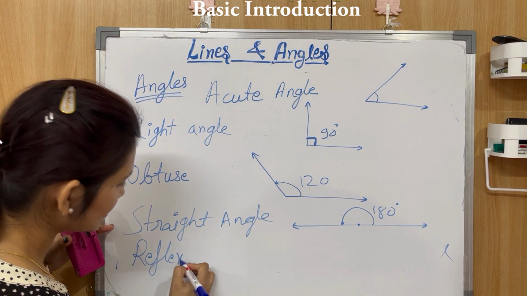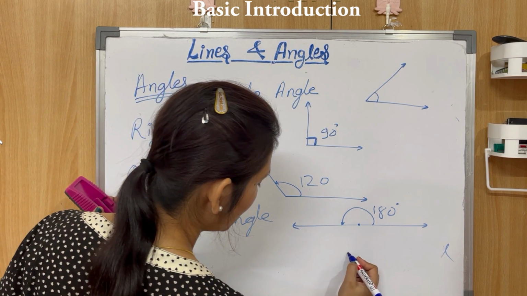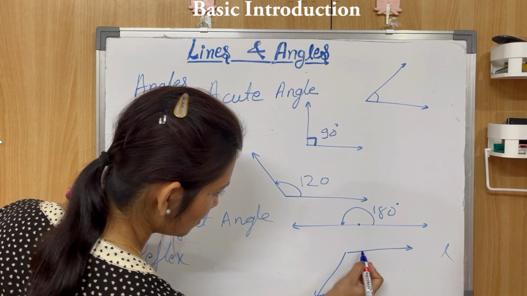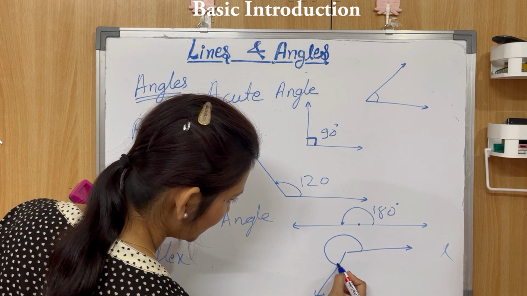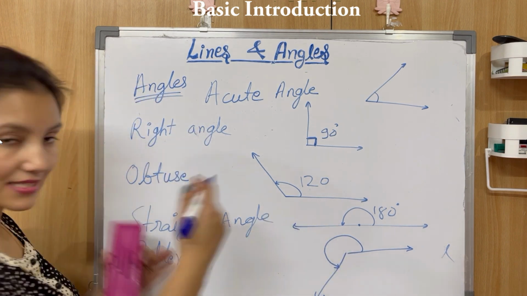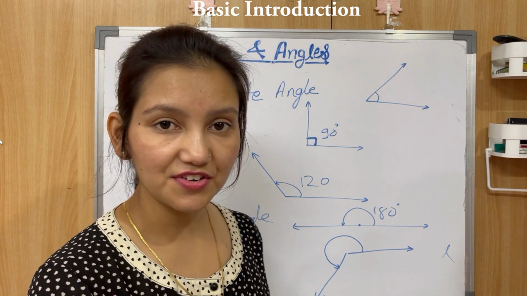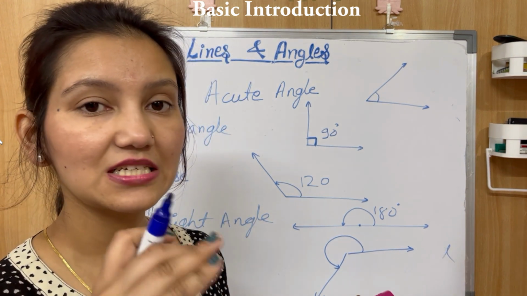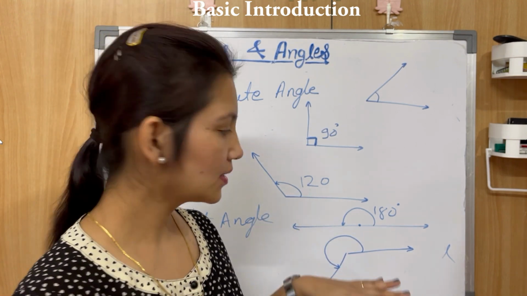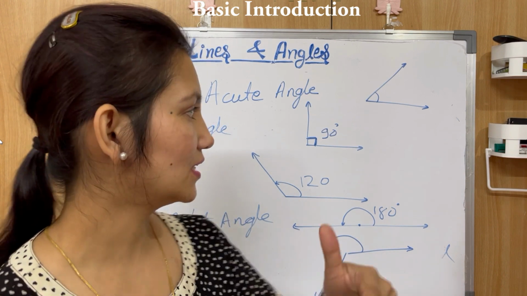And then comes reflex angle. It means definitely it is greater than 180 degree. So how does a reflex angle look? You're measuring from here. 180 should be at this point, but it is greater than 180 degree, which means this is a reflex angle. So 270 degree is a reflex angle, 330 degree is a reflex angle. Greater than 180 degree but less than 360 degree, right?